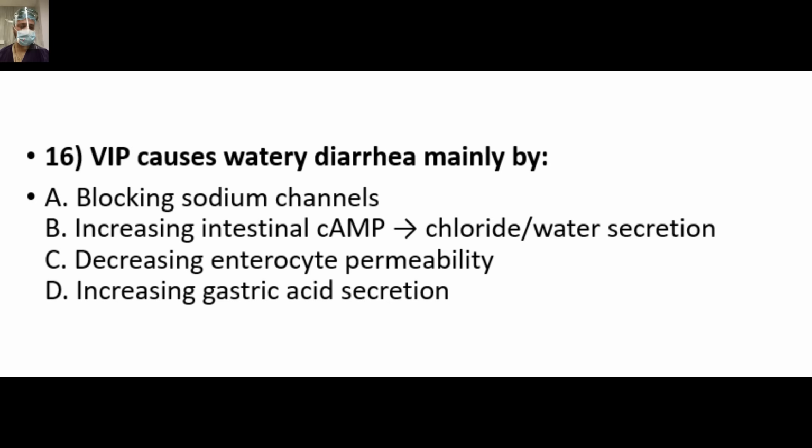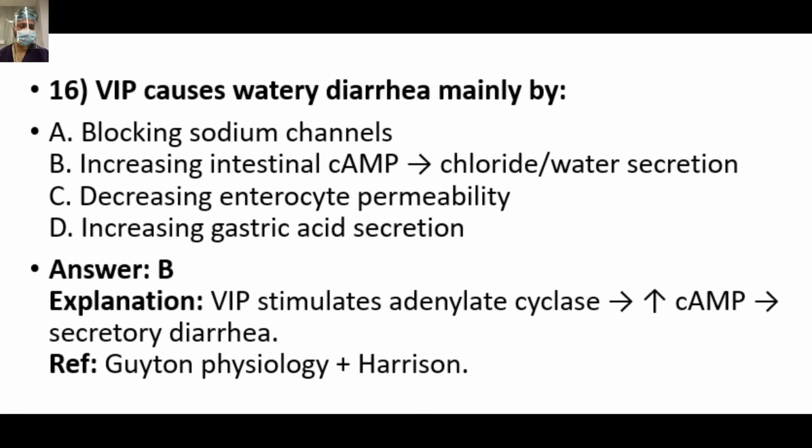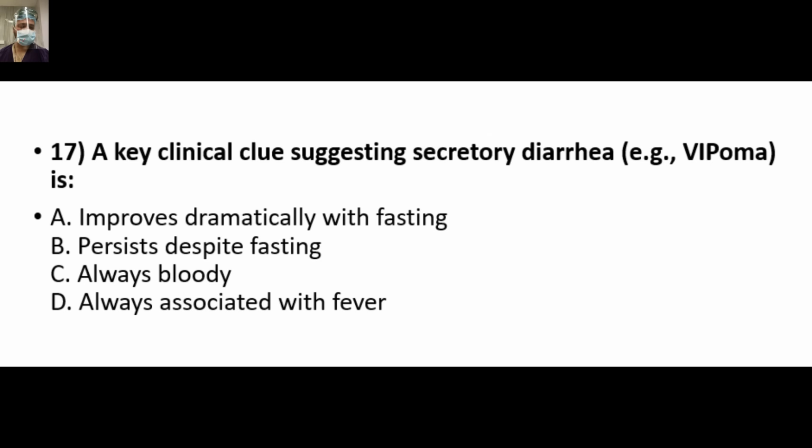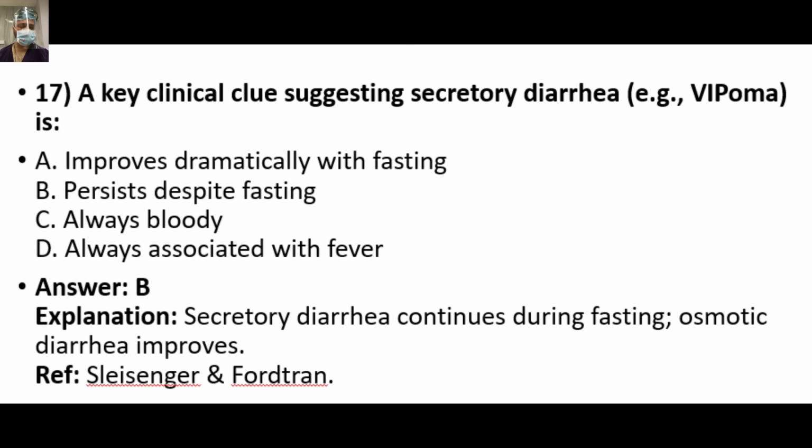VIP causes watery diarrhea mainly by, so answer is B, increased intestinal cyclic AMP that leads to secretory diarrhea. A key clinical clue suggesting secretory diarrhea, that is VIPoma or Verner-Morrison syndrome or WDHA syndrome is, so answer is B, secretory diarrhea continues during fasting. Osmotic diarrhea improves. So this is one of the hallmarks of the Verner-Morrison syndrome.